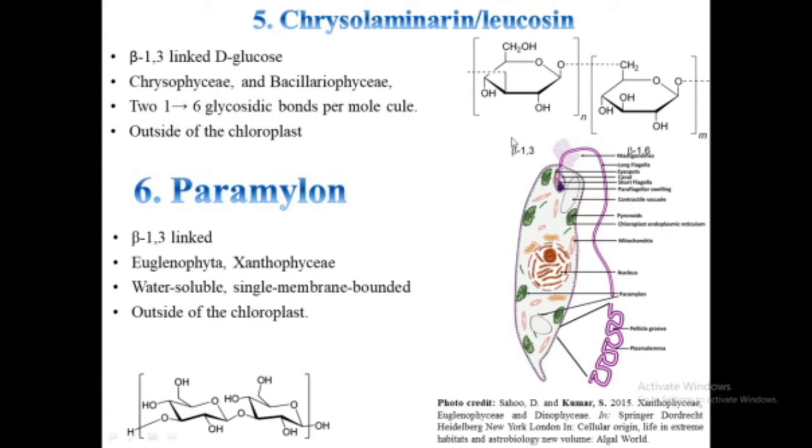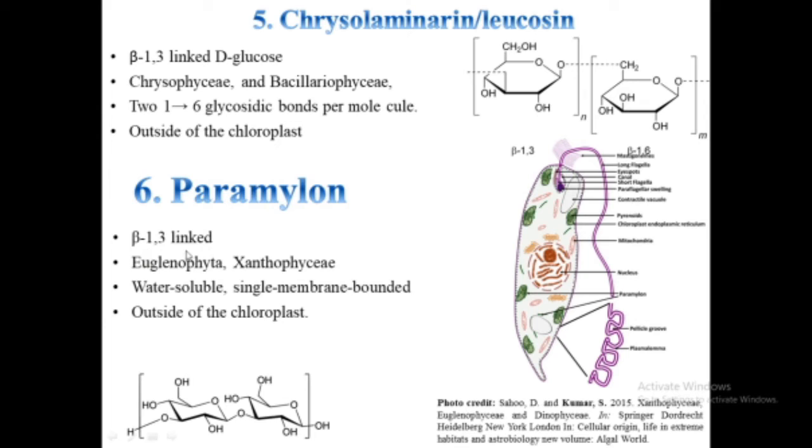Chrysolaminarin and paramylon are also polymers of beta 1,3 linked D-glucose. As the name suggests, chrysolaminarin is found mainly in Chrysophyceae and Bacillariophyceae. It has 2 to 1,6 glycosidic bonds per molecule. It occurs in vesicles outside of the chloroplast and has more glucose units per molecule than laminarin.